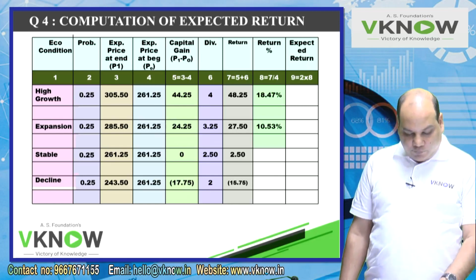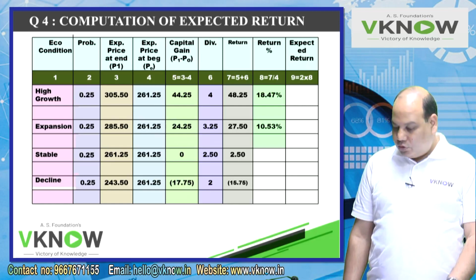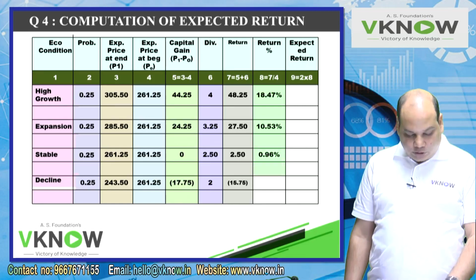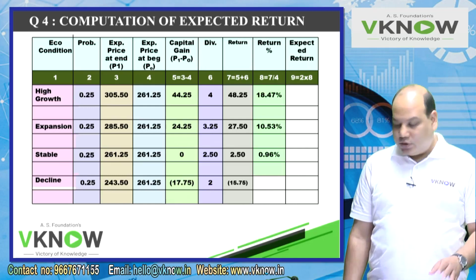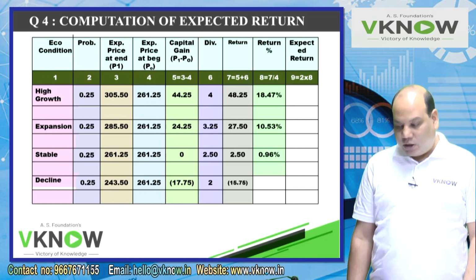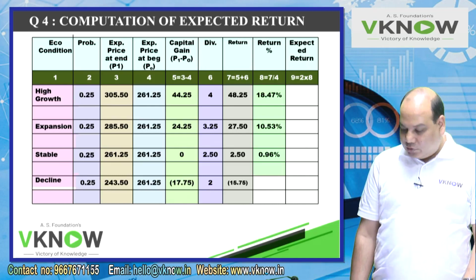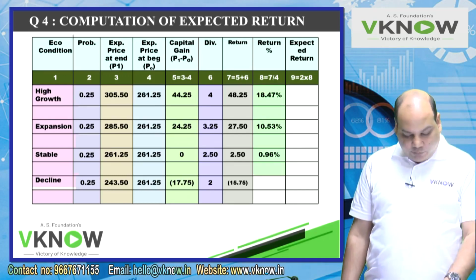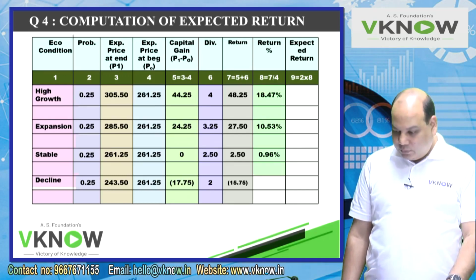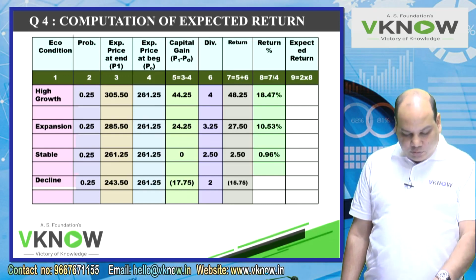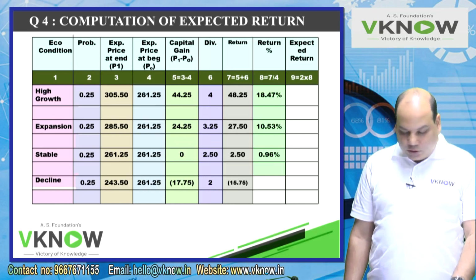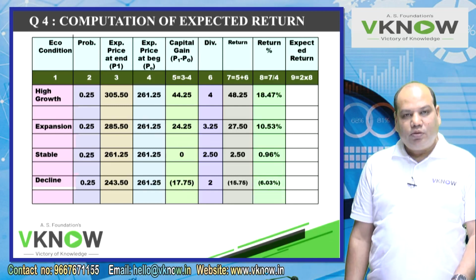Just type 2.5, press equal to, you will get 0.96%. Because you are getting a fraction, you have to multiply mentally by 100. Then type 15.75 and press equal to, and it will be 6.03% in negative form.